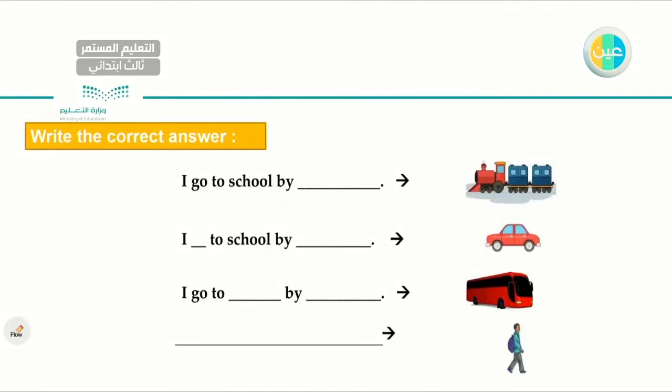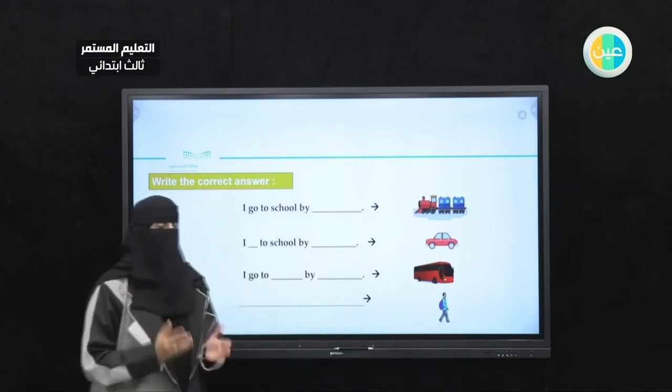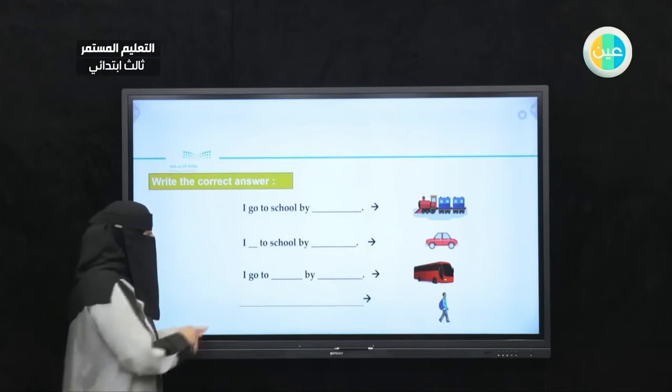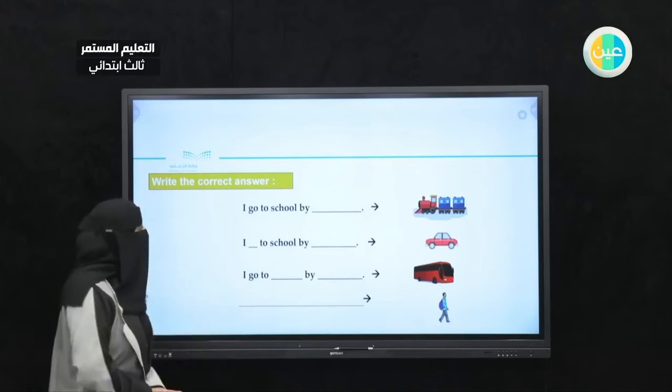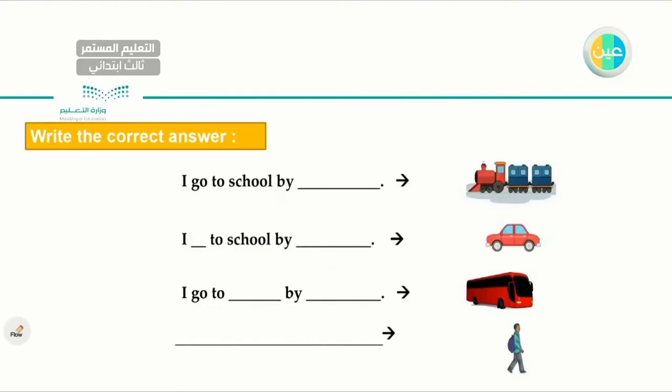Now, remember the question I gave you at the beginning of this lesson, and I said it's very important. How do you get to your school, or how do you get there? So we will try to build the answer until we will be able to write a complete answer. Number one, I go to school by what? I have a picture here, by train. Very good. I go to school by train.